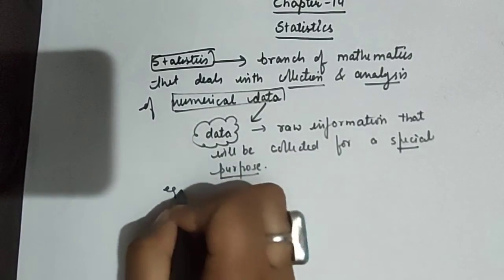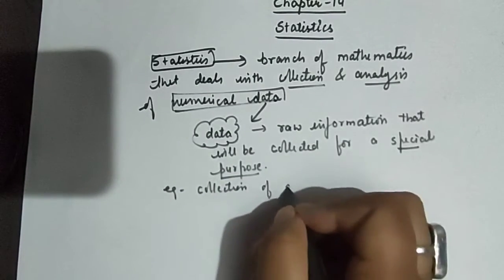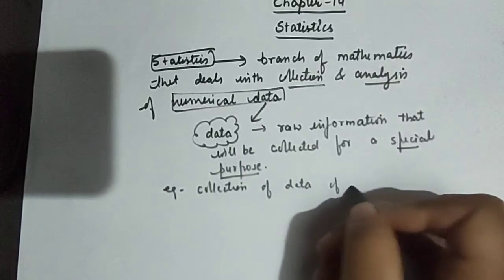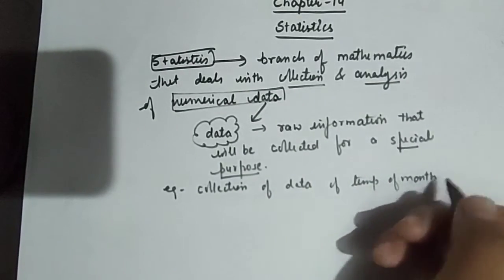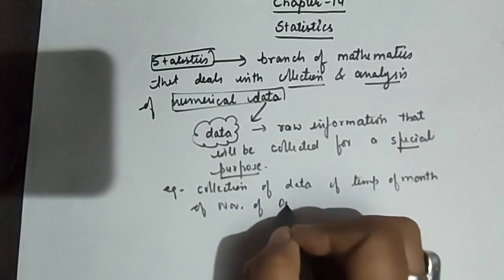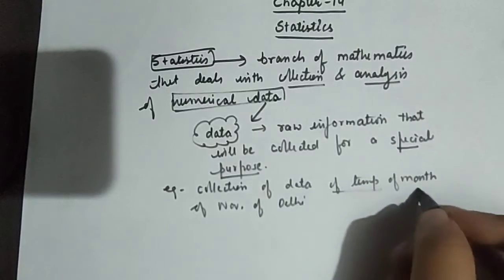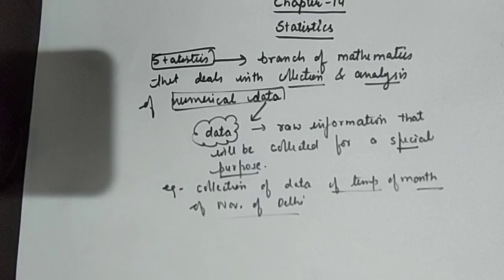For example, collection of data of temperature of the month of November of Delhi. So this is the raw information that we have collected, the temperature of the month of November of Delhi. Here Delhi means I am talking about a place.